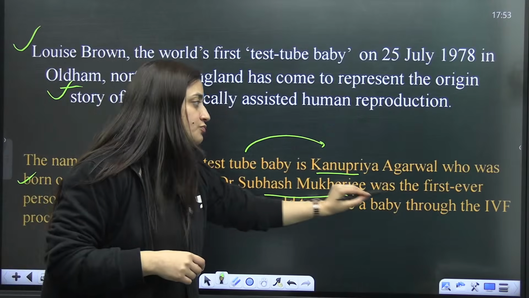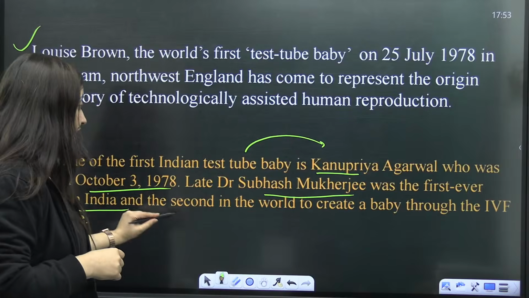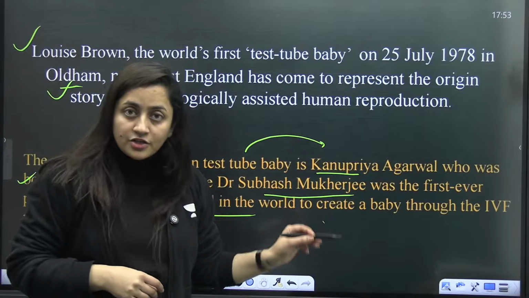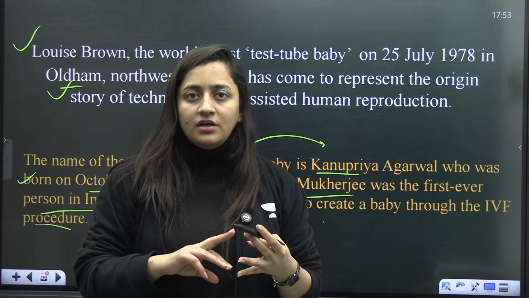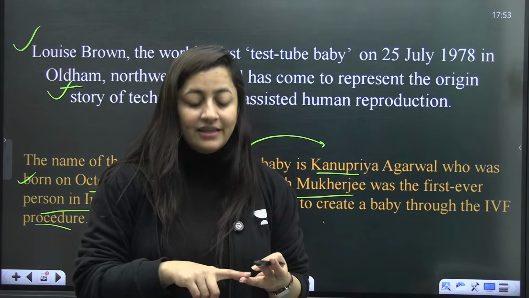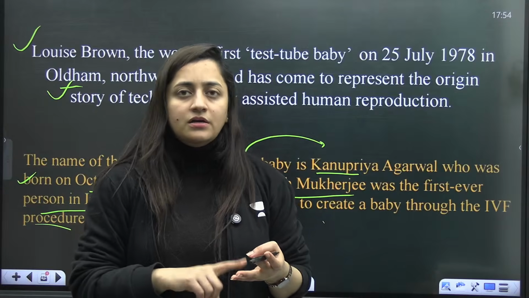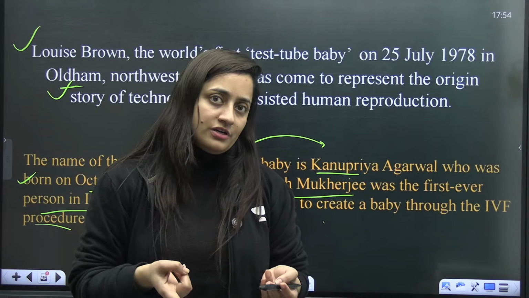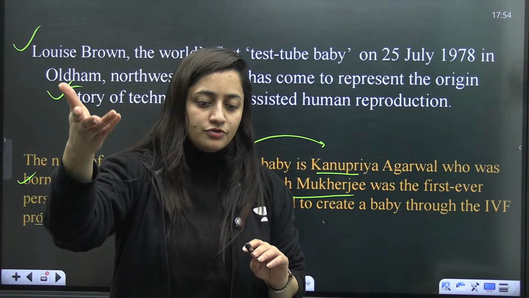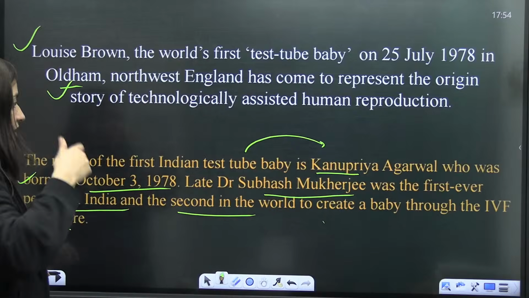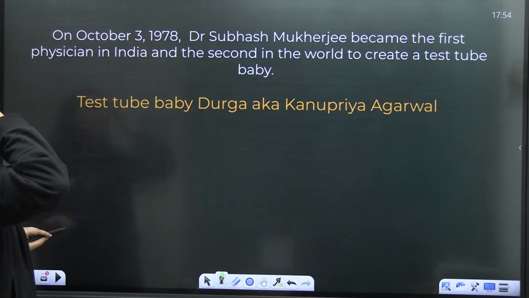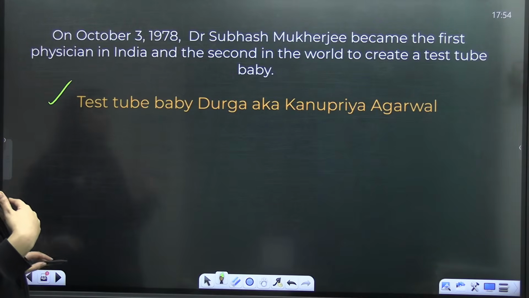Late Dr. Subhash Mukherjee was the first ever person in India and the second in the world to create a baby through the IVF procedure. But he didn't get the recognition for that. Many ethical and religious issues were there. He ended his life, he killed himself, because he didn't get recognition for his work. Later on, when Dr. Indira conducted this procedure, she got to know about his work. Two doctors were there basically. Then he got that recognition.